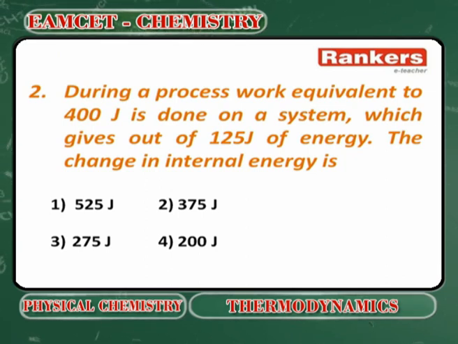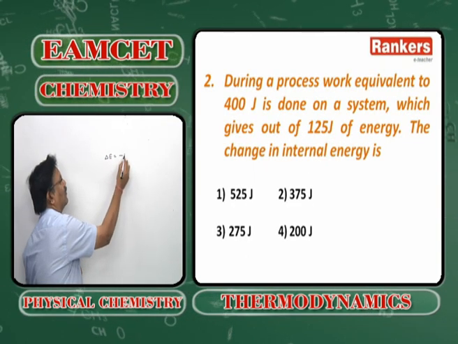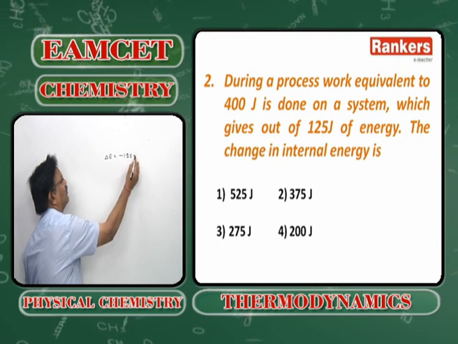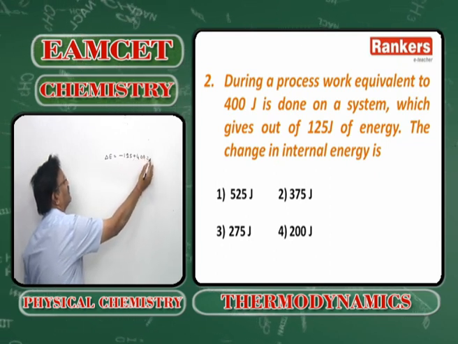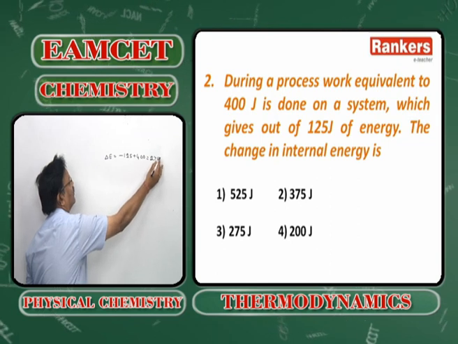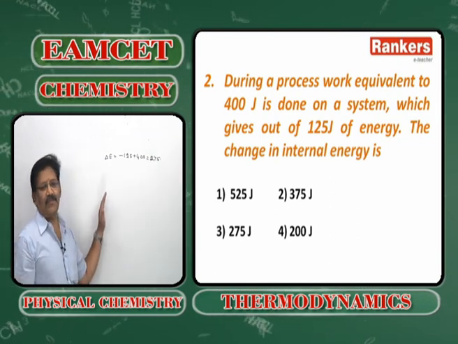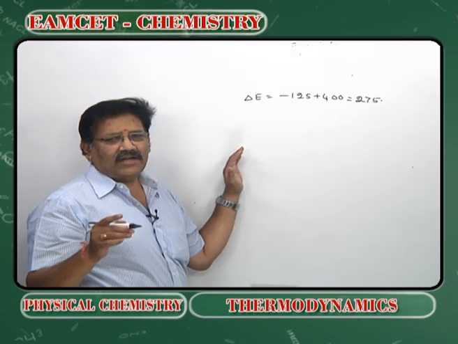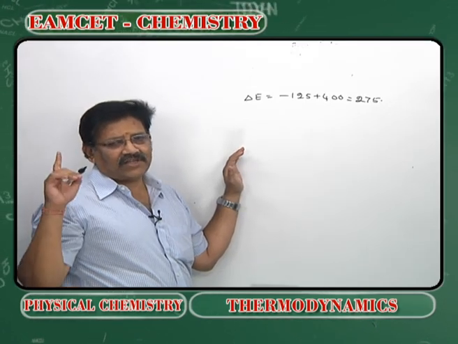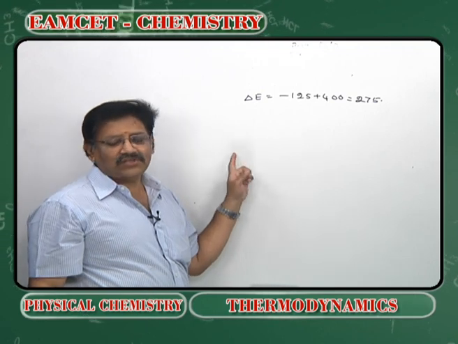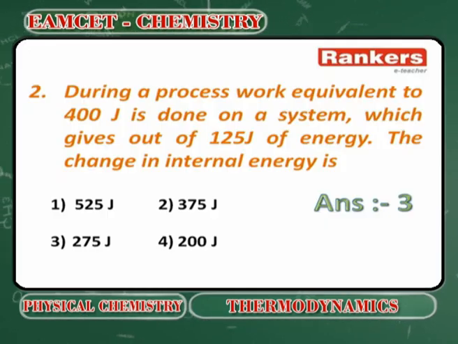During a process, work equivalent to 400 joules is done on the system. So, W takes a positive sign, and the system gives out 125 joules of energy. So, Q takes a negative sign here. What is Q? Minus 125. What is W? Plus 400. What is the change in the internal energy? 275. And what is the other important point we have to note? Delta E and delta H will be 0 in an isothermal process. That will come later on.